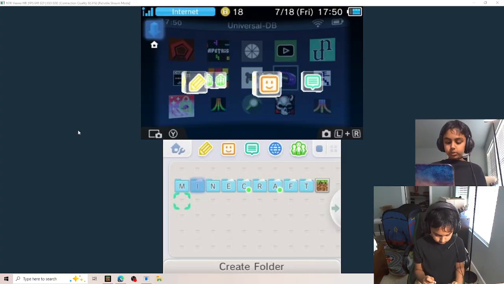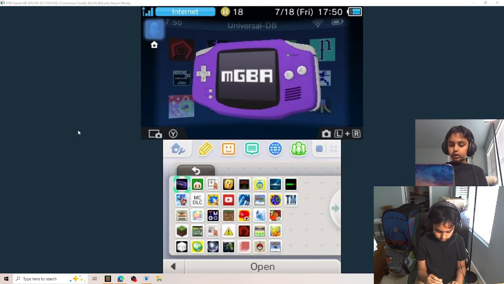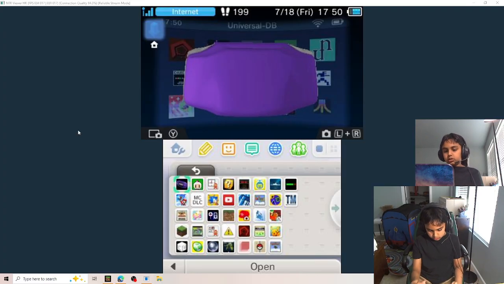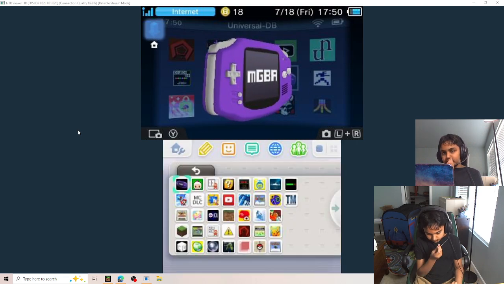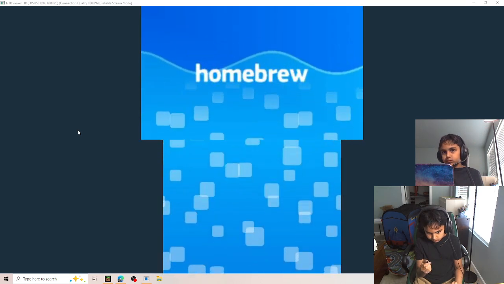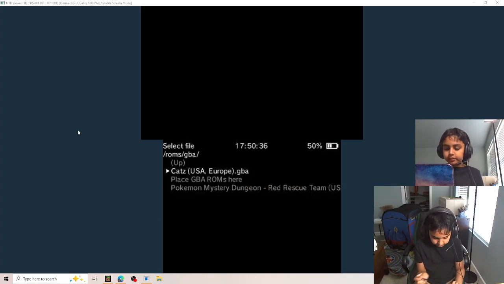So I'll just go to it, and it's okay, because I have it there. And then this is what it should look like. It looks like a Game Boy Advance. Open it. Let it load patiently. It takes like 5 seconds. I have Cats here for some reason.